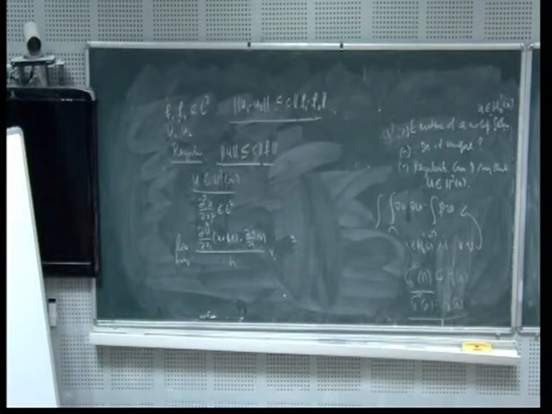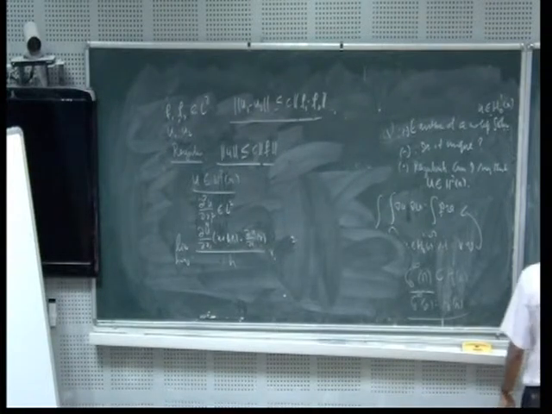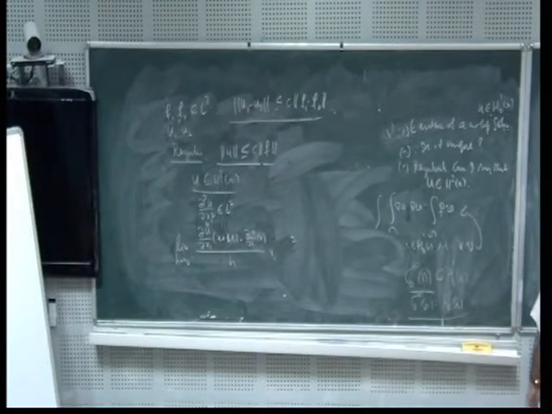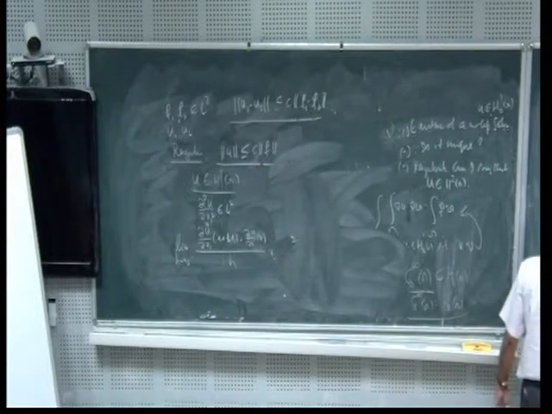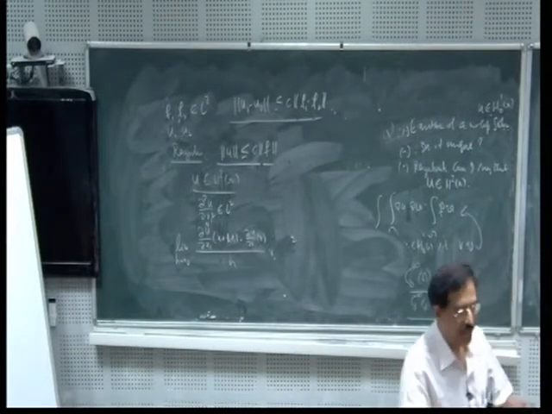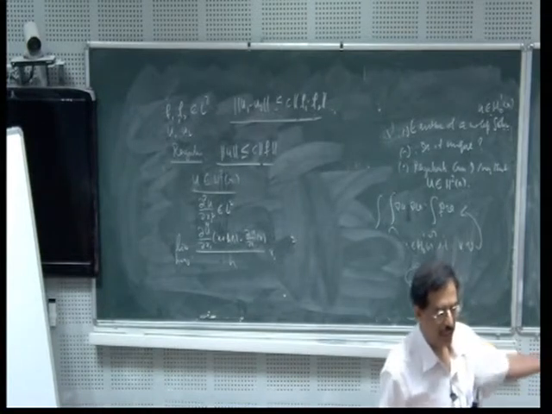What is the meaning of this? For any g belonging to L2, I am just defining the du by dx1 of x plus hn e1 minus du by dx1 of x, divided by hn, acting on g. This is a weak limit, right? As hn tends to 0, this converges to the integral of w g. This is the definition of weak convergence.